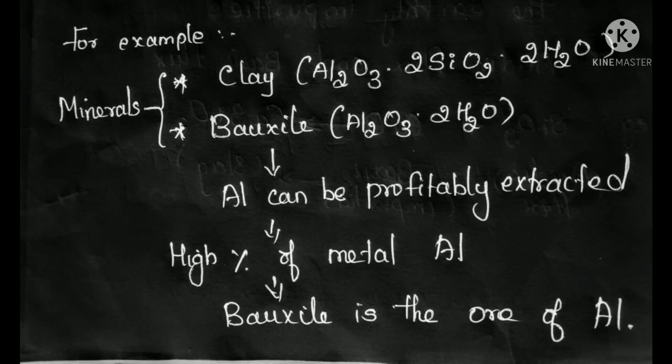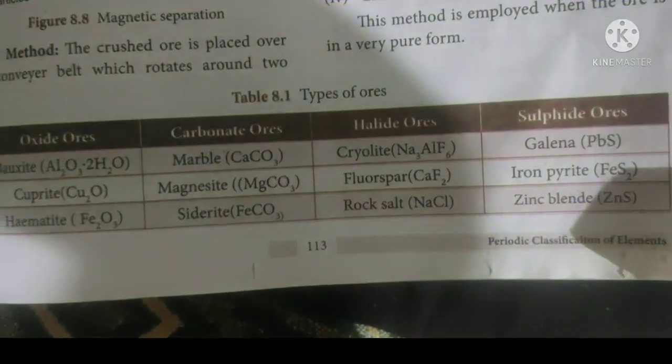Here are so many examples. There are different types of ores. If the elements are combined with oxygen, we call them oxide ores. For example, bauxite, cuprite, hematite. These three are considered oxide ores. If combined with carbonate, they are called carbonate ores. So marble, magnesite, that is calcium, magnesium, iron, are mostly combined in the form of carbonate. So under the earth, they are in the form of carbonate ores.